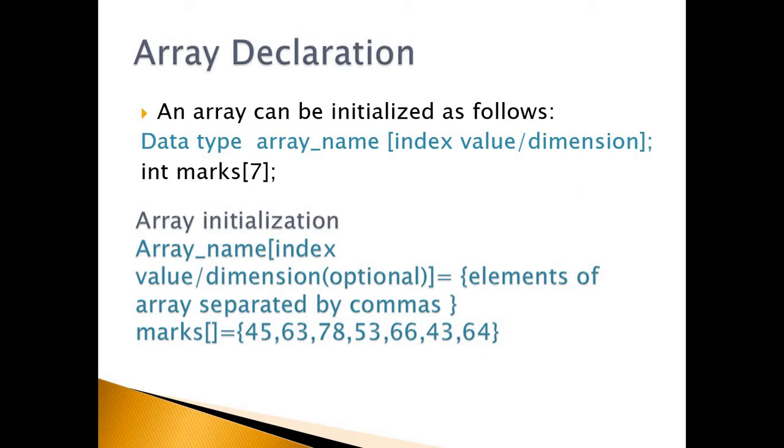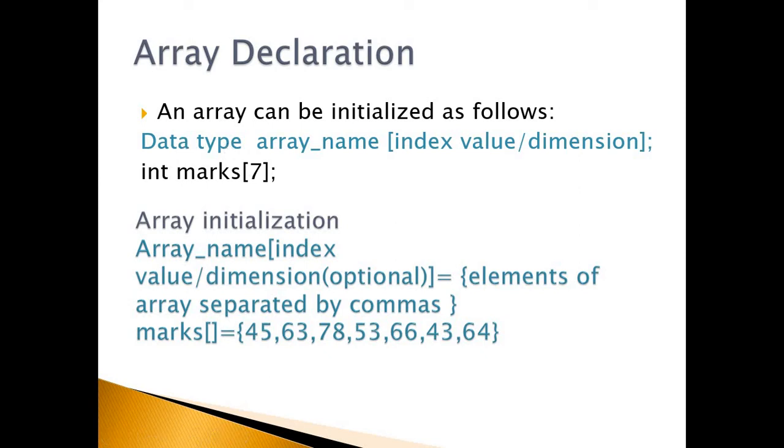So let us look at the syntax here. A single dimension array can be initialized as follows. Data type. So data type indicates here integer, float or character based on the values which we are going to store in the array. If we are storing integer values, then the data type should be int.